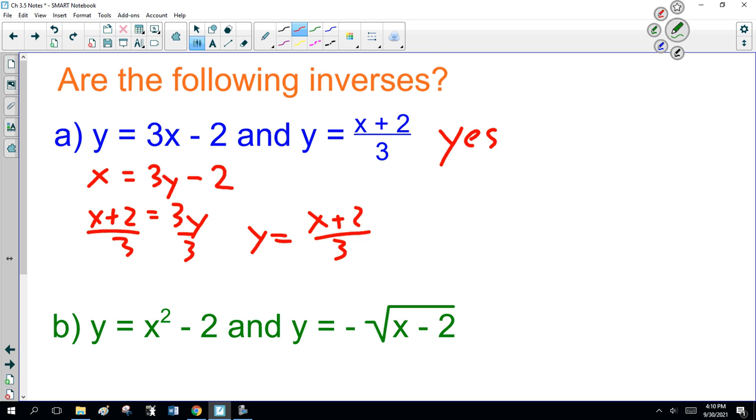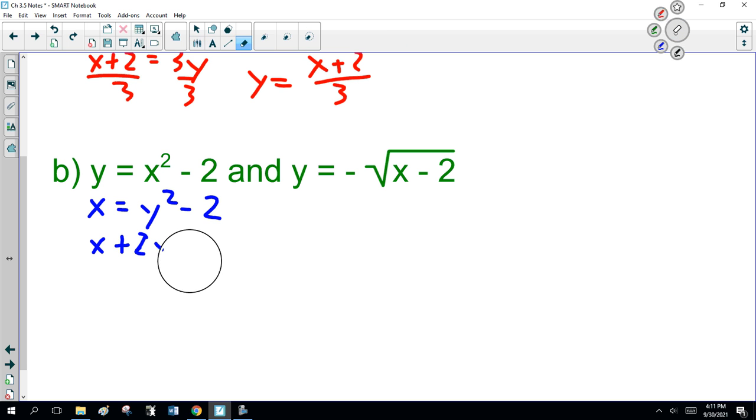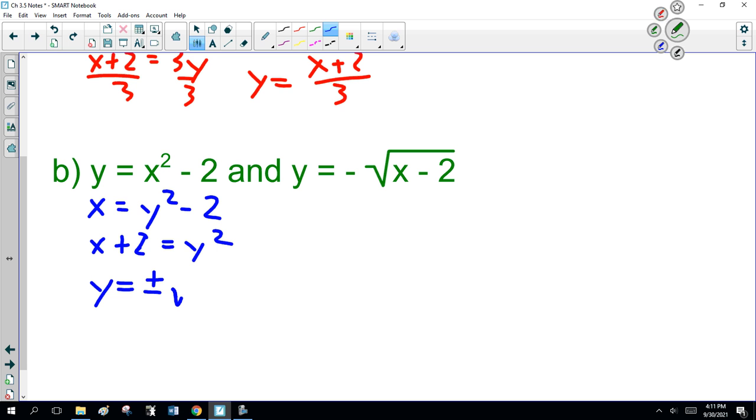Now, what about the other equation? Probably not, with my luck, but let's find out. x equals y squared minus 2. So x plus 2 equals y squared, or y equals plus or minus the square root of x plus 2. No. This is a minus only. It's x minus 2, so no. Double no. All right?